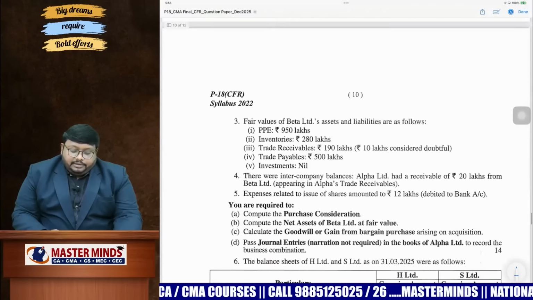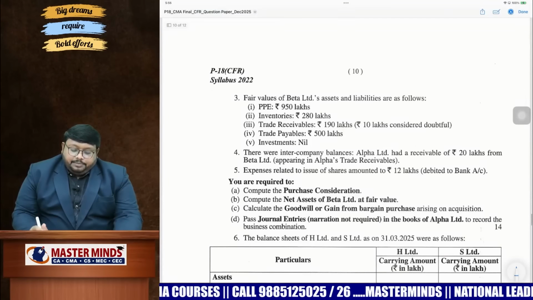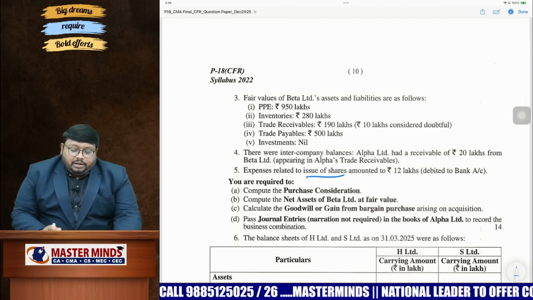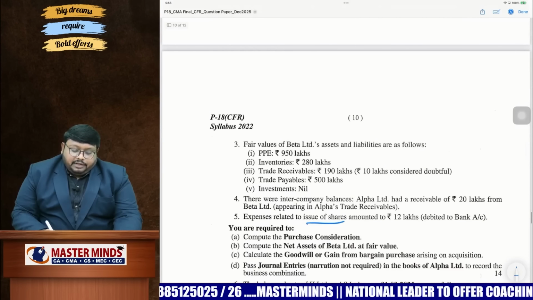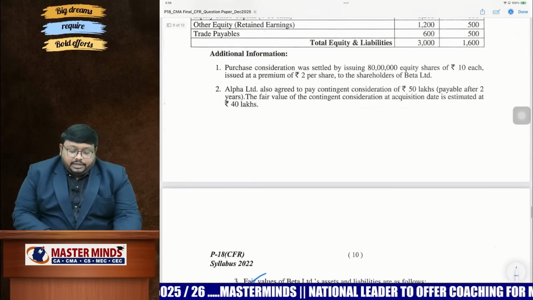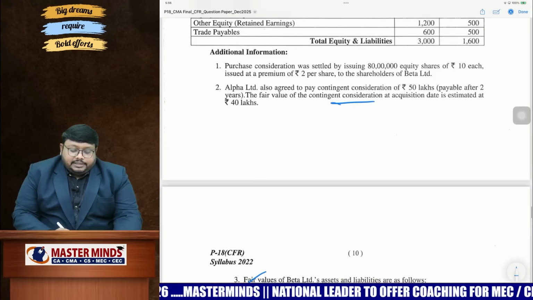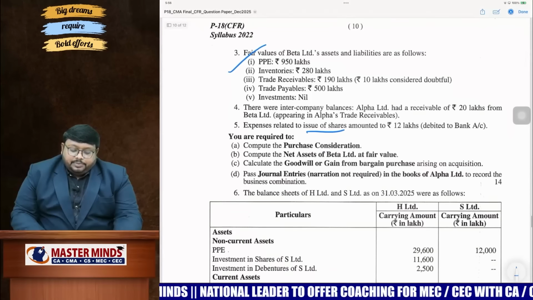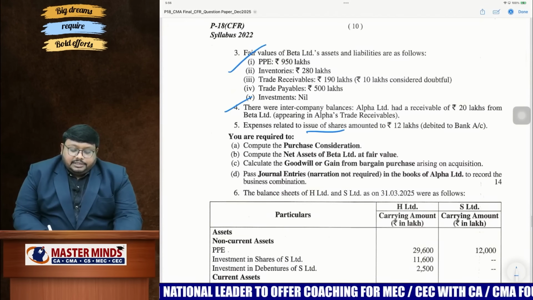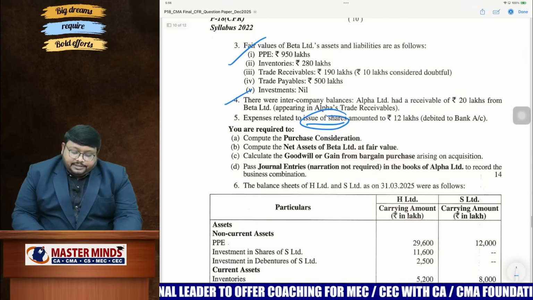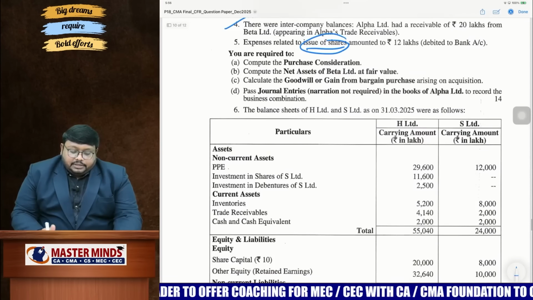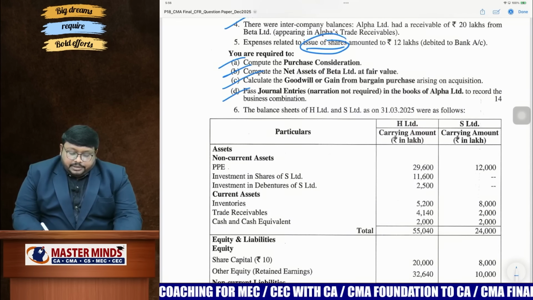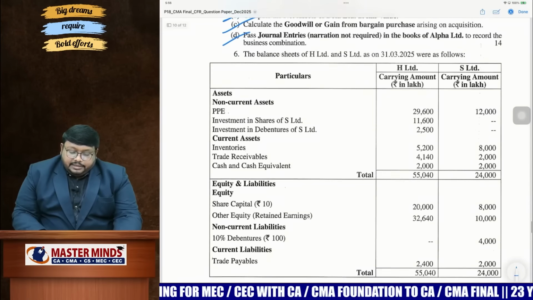Coming to the fifth one, business combination. In business combination, share issue expenses is new point, and remaining all are easy points they have given, like fair value changes of current assets and non-current assets given. Contingent consideration is given for calculation of total purchase consideration. Remaining no other adjustments we had, only intercompany transaction. Share issue expenses will be charged to P&L account. And they need to ask one by one, PC how much, net assets how much, goodwill how much, journal entry how much. That's it. They didn't ask balance sheet also.